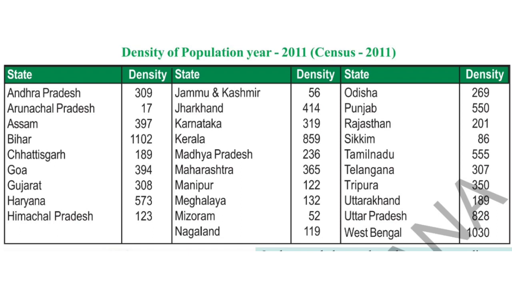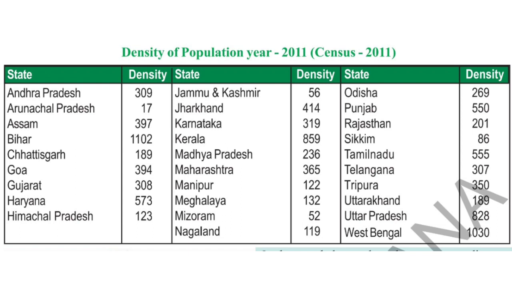Look at this. Andhra Pradesh has a density of population 309. That means for an area of one square kilometer there are 309 people living. And in Arunachal Pradesh it is 17. Assam it is 397. In Bihar it is 1102. In Chhattisgarh 189.